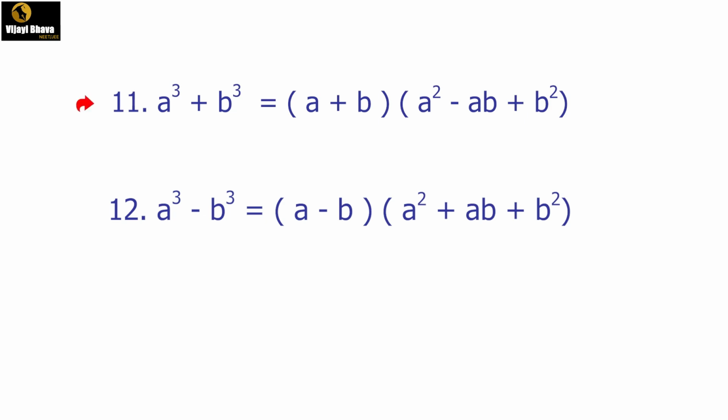The next formula, a³ + b³ = (a+b)(a² − ab + b²). The next one, a³ − b³ = (a−b)(a² + ab + b²).